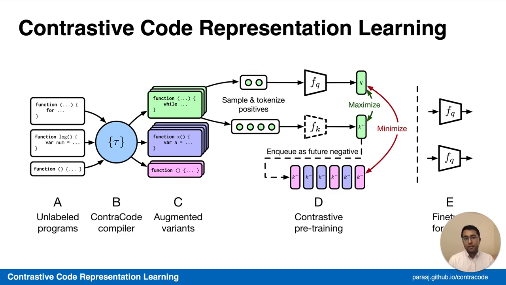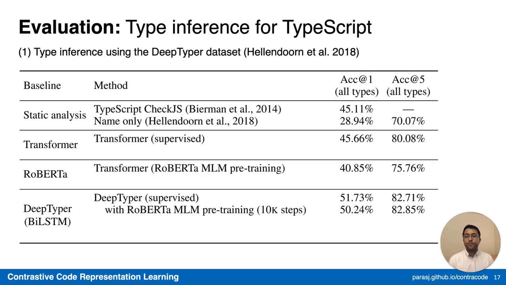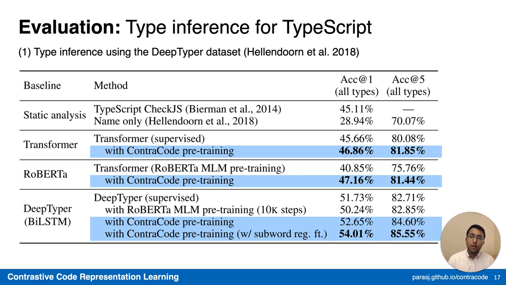Now, when we consider fine-tuning this representation on a variety of downstream tasks, how well does our pre-training perform? First, we consider type inference on the TypeScript programming language, and we utilize the DeepTyper dataset. We consider a variety of baselines, including static analysis baselines, as well as supervised learning baselines, including the transformer model, the DeepTyper model, and finally, RoBERTa pre-training. Across the board, ContraCode outperforms prior baselines when combined with a particular backbone architecture. And it's able to significantly outperform the DeepTyper architecture in both top 1 accuracy and top 5 accuracy.